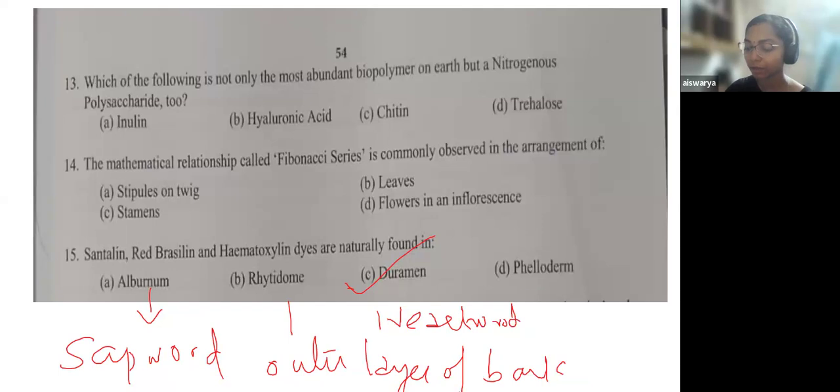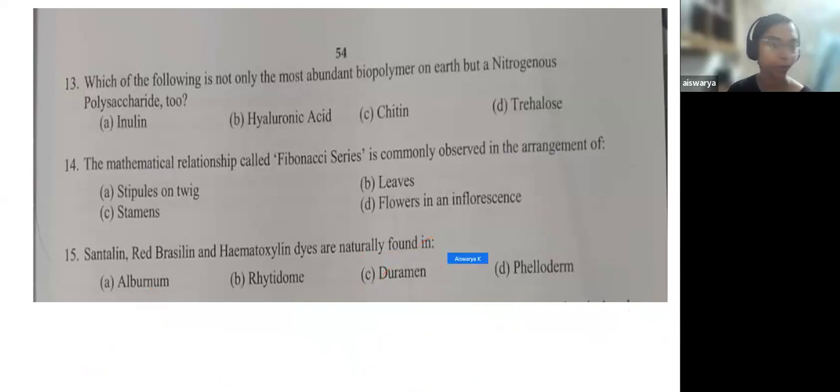Now, phelloderm is actually the inner layer of bark. So these were the four options, and the answer for this question is duramen. If you know, you would have done it. This was purely from plant anatomy.